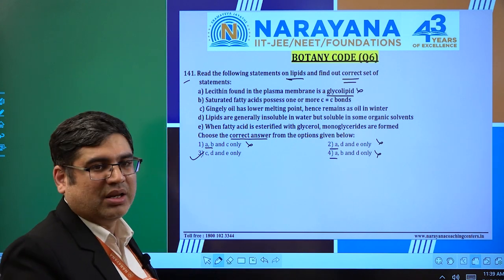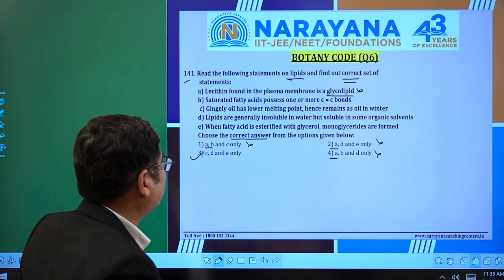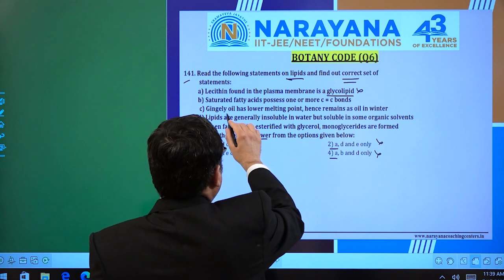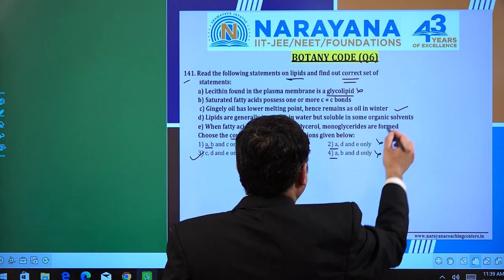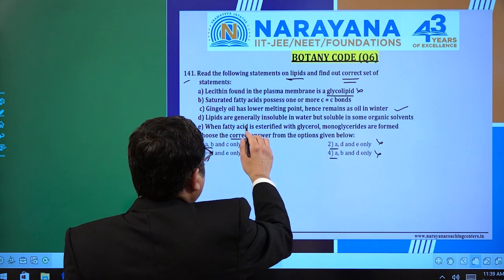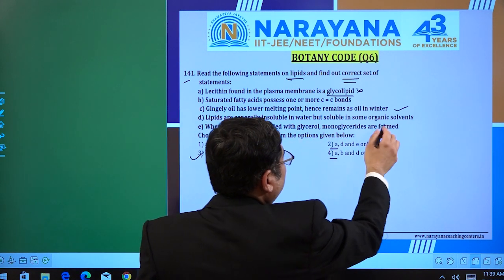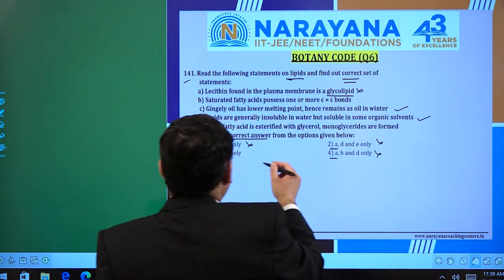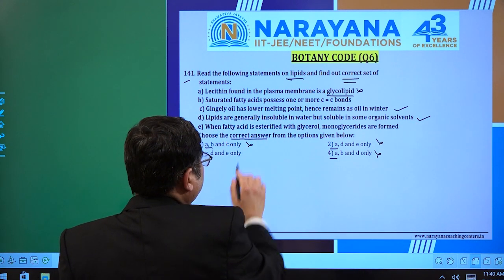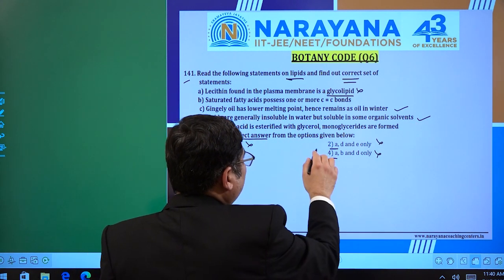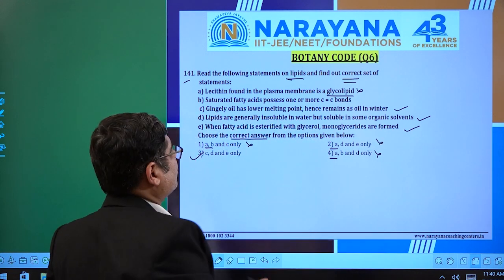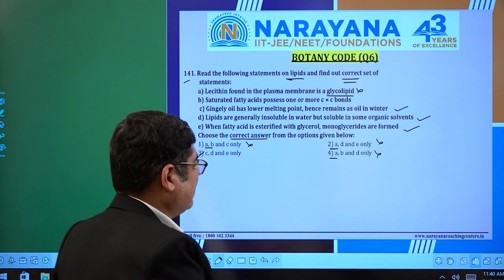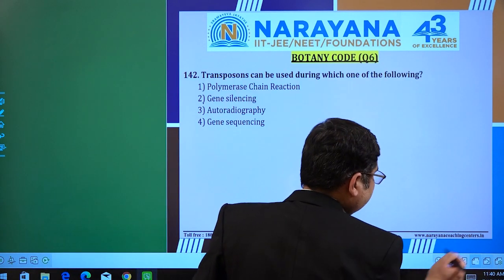because these are simple lines from the NCERT, from the Biomolecules chapter of class 11. Gingelly oil has a lower melting point, hence remains as oil in the winter. Yes, of course it is correct. Lipids are generally insoluble in water but soluble in some organic solvents, of course. And finally, when a fatty acid is esterified with glycerol, a monoglyceride forms, of course that is correct too. So for question number 141, the answer is 3. Let's move on to the next question.